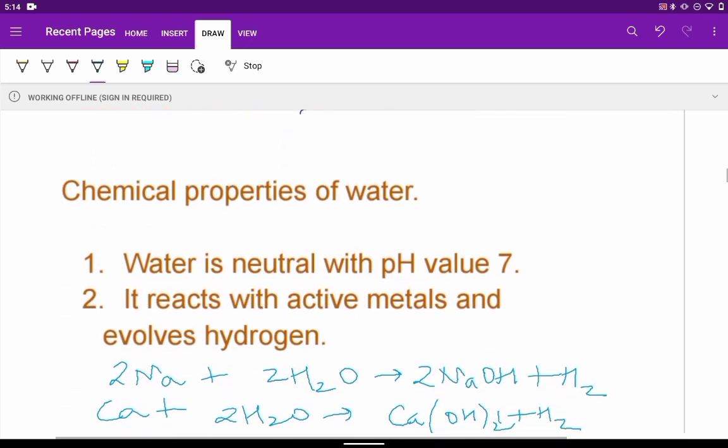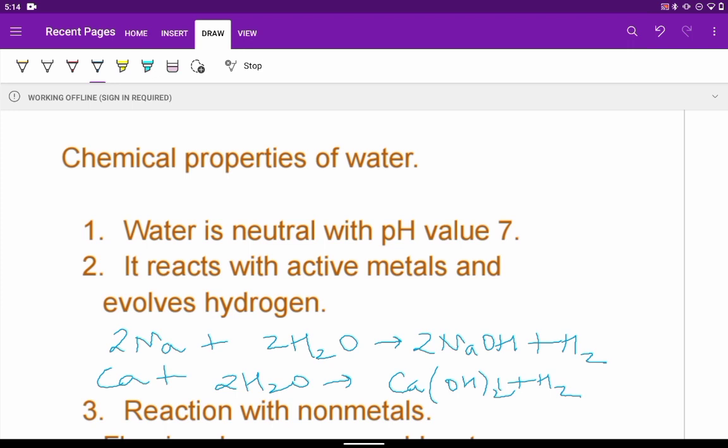If we see the chemical properties of water, water is neutral with an exact pH value of 7 and it can react with active metals. While doing so, it evolves hydrogen gas. For example, sodium and calcium are active metals. They react with water, the metal hydroxides will be formed and hydrogen gas will be evolved.